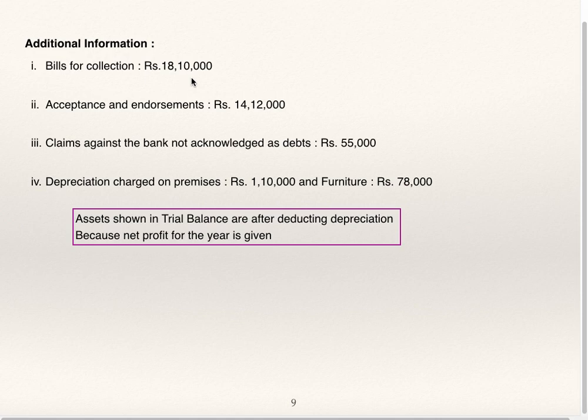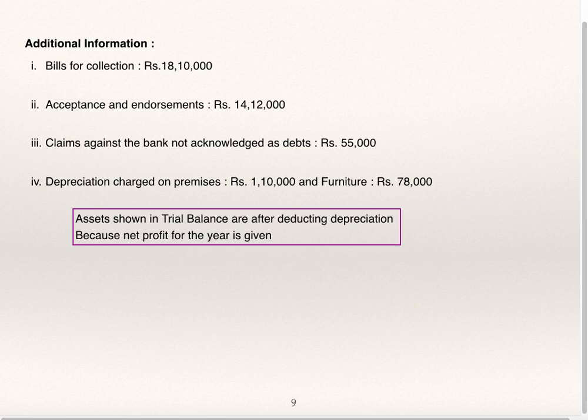Bill for collection, contingent liability. Acceptances and endorsement, contingent liability. Claim against the bank not acknowledged as debt, contingent liability. All these three are contingent liabilities. Depreciation charged on premises 1,10,000 and furniture 78,000.